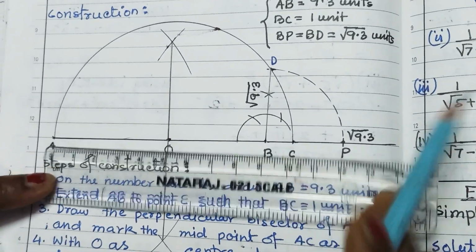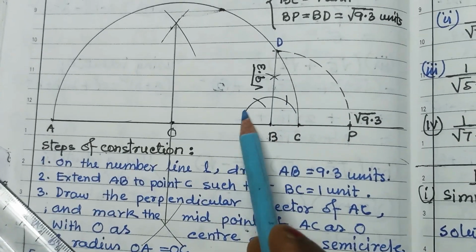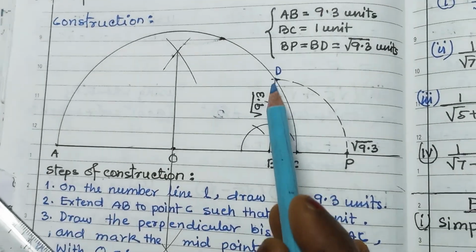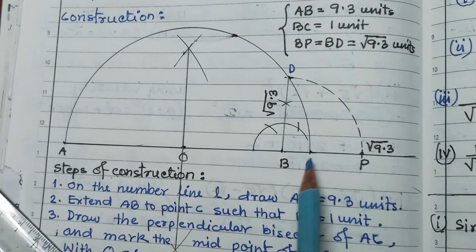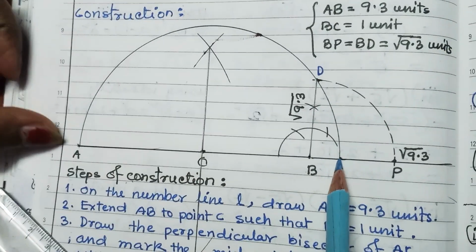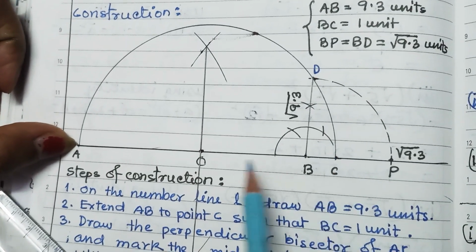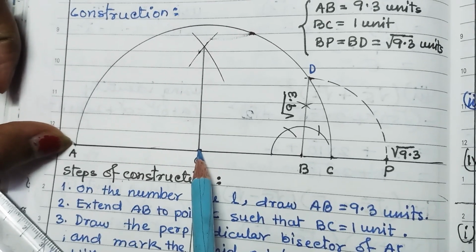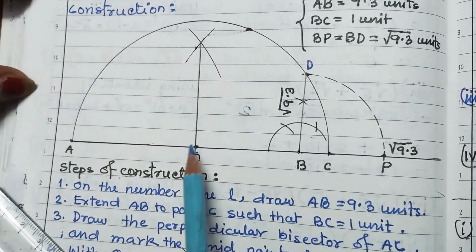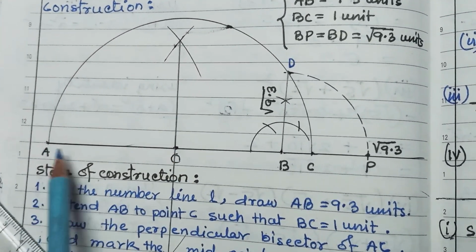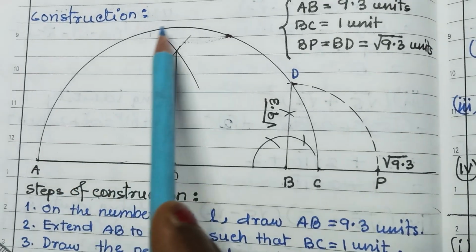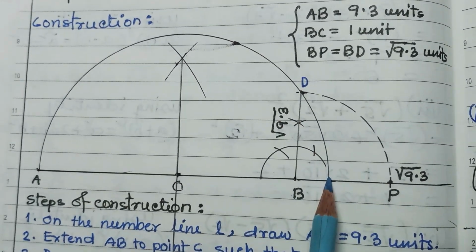Now at B you have to draw a 90-degree angle, a perpendicular. Before that you have to bisect AC. That midpoint is O. With O as center and OA as radius, you have to construct a semicircle.